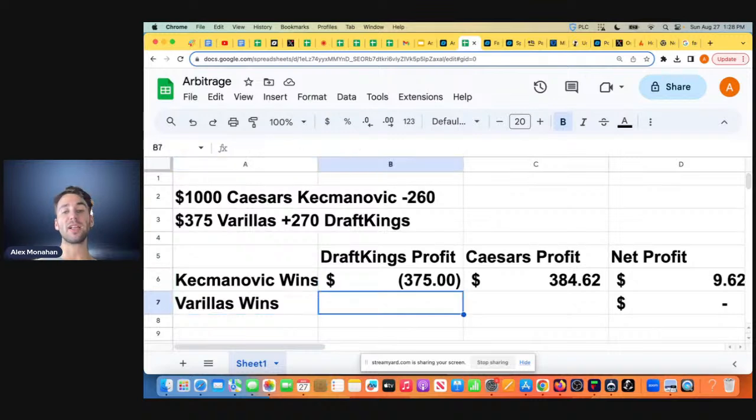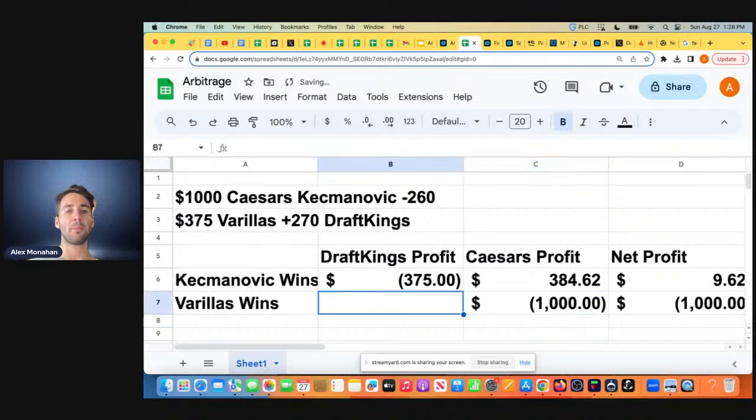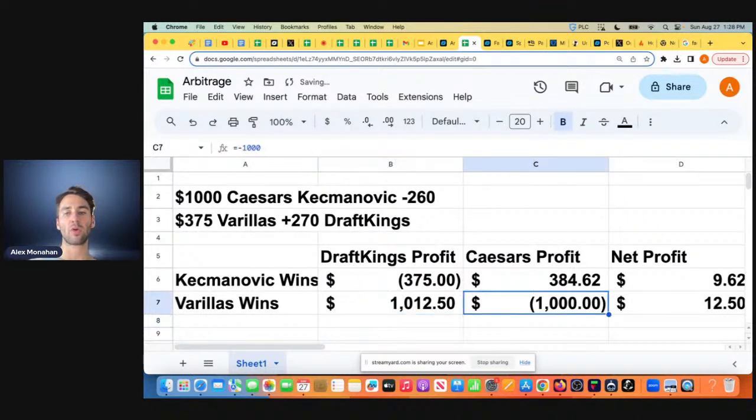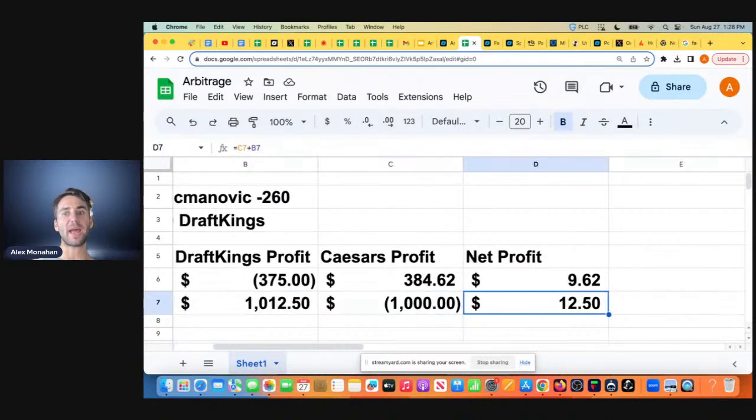But what happens if Virilus wins? If Virilus wins, we're down $1,000 on Caesars, but on DraftKings, we're up 375 times 2.7. We're up $1,012.50. So our net profit is $1,250, right? So in both cases, you make risk-free money.